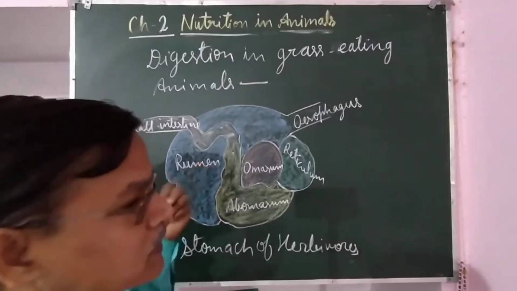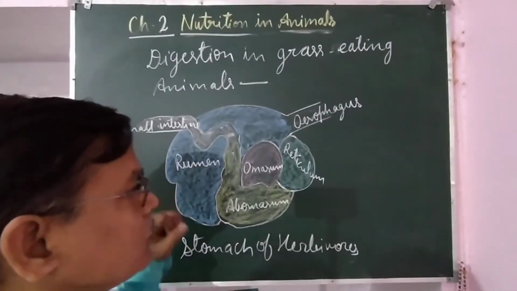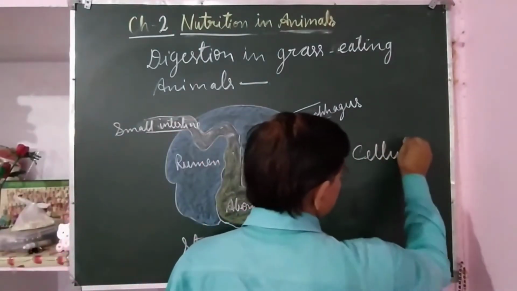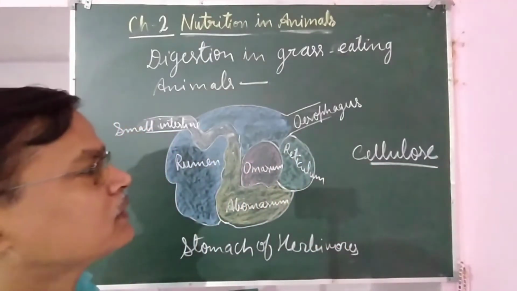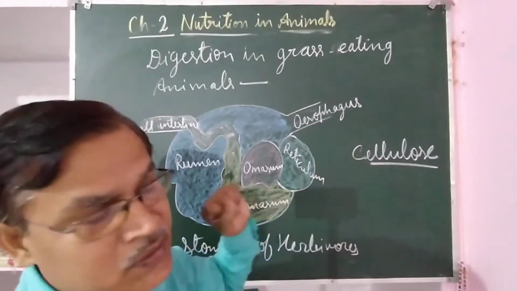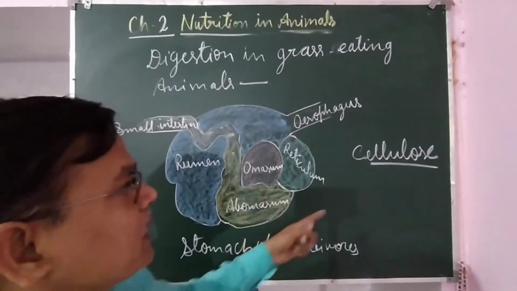Here some bacteria are found. That bacteria help in digestion of cellulose. Cellulose, as you know, is a complex form of carbohydrate that can be digested by ruminants but not by human beings.